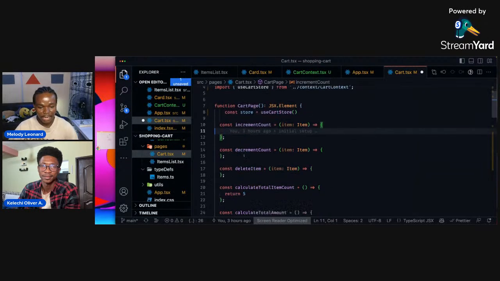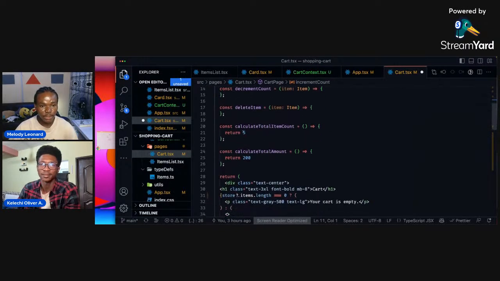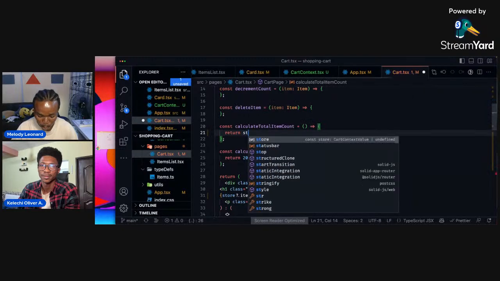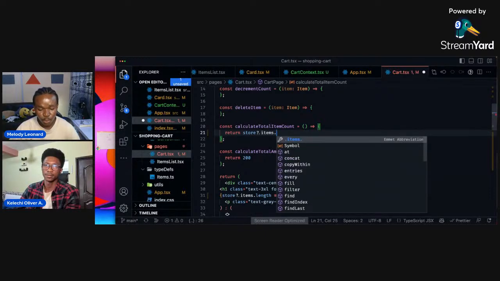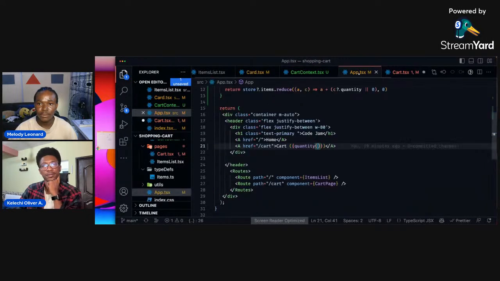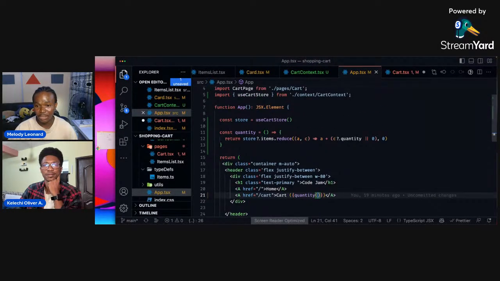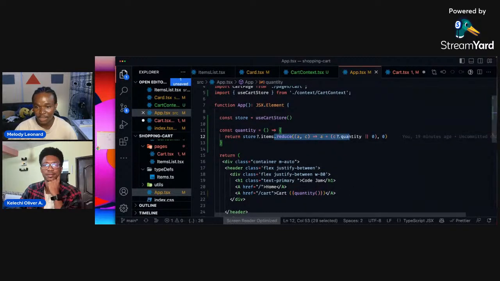So let's calculate the item count. Here we are returning the item count to be 5, so let's calculate it. The way we do that is we call the store item, and in the store item we want to do almost the same thing we are already doing. Here we have this code already, where we are doing the total value for this quantity. So we could just grab this and save ourselves a humongous amount of time.